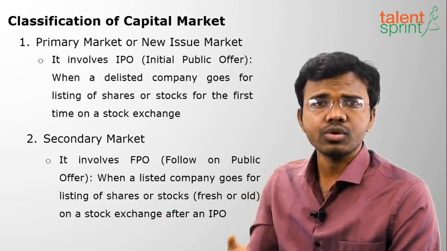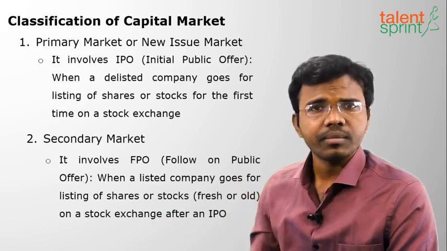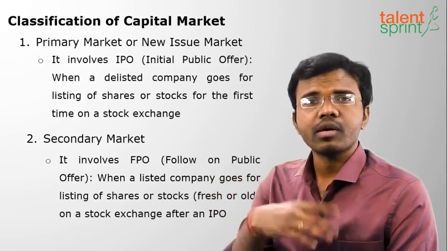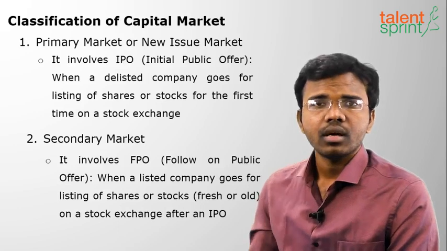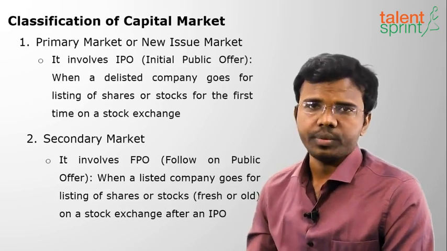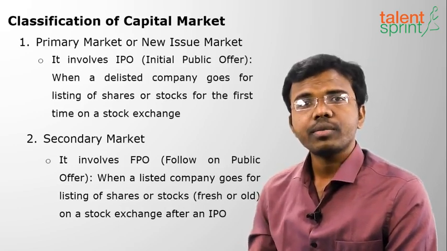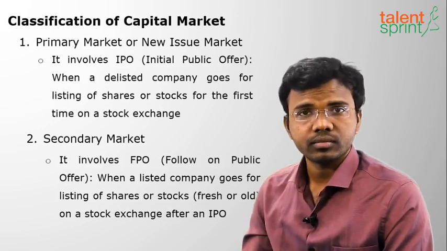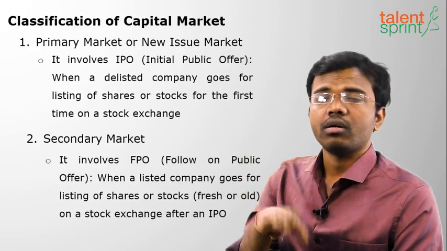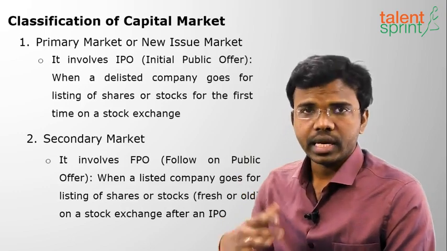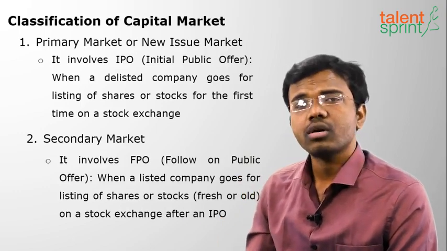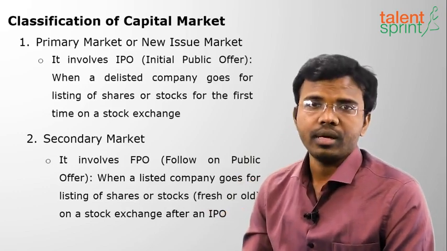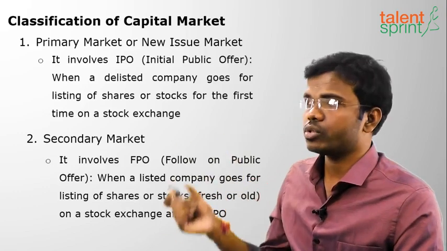Whatever I issue after the IPO, everything comes under FPO, follow on public offer. First time I have issued, suppose, 5 shares of 10 rupees. Now I am going to issue some more shares. Now they come under FPO, even though they are fresh or even though they are old. The second time I am issuing on a stock exchange, it is called FPO, follow on public offer. Clear about these two types of markets?